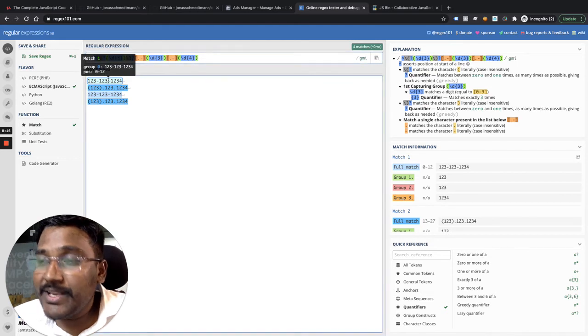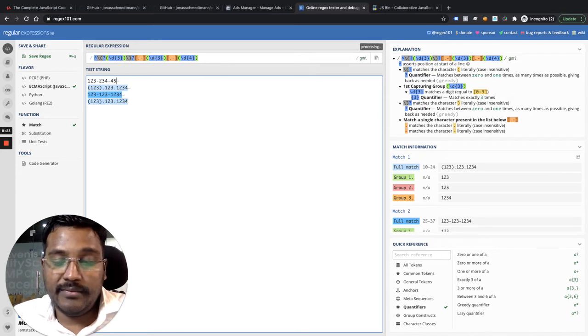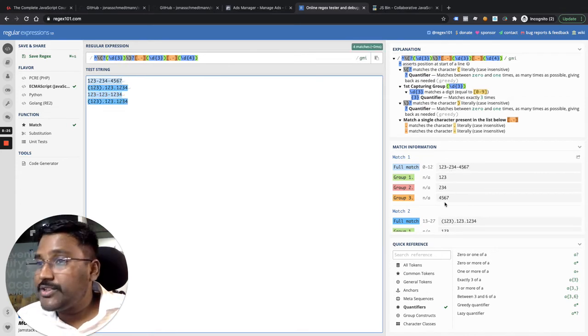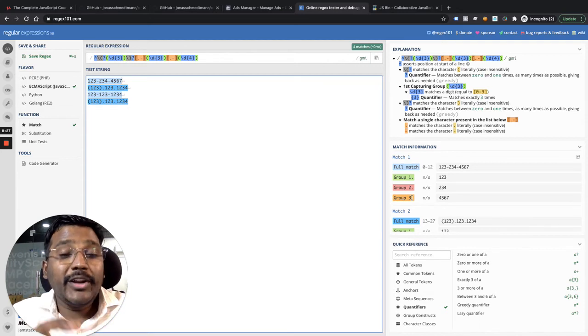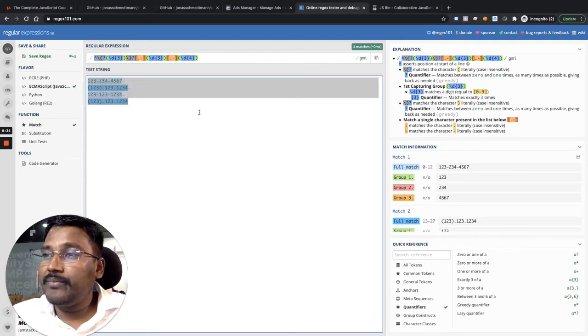Okay, let me change these numbers here. 2, 3, 4, 1, 5. You see, the numbers are changed. So it means it is not just matching, but I'm trying to retrieve the value which is stored in there. Or let me give you one more example.